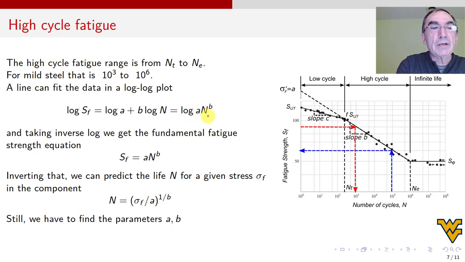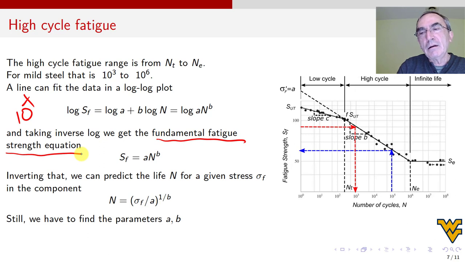Now, once we have this equation, what we can do is take the inverse log. What is the inverse log? The inverse log is 10 to the x because it's base 10 log. So you do 10 to the x of these, you get SF. You do 10 to the x of these, you get A, N to the B. And this is the fundamental fatigue strength design equation. Yes, it's not the only equation you have to remember, but the most important equation you have to remember. All right?